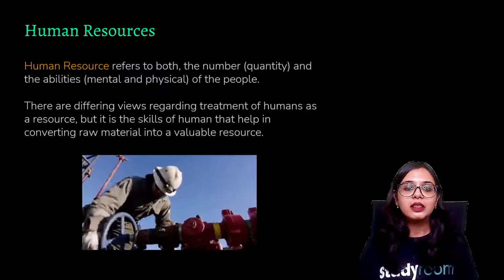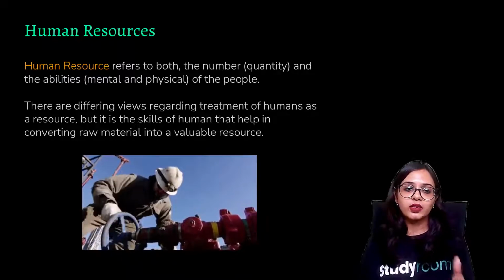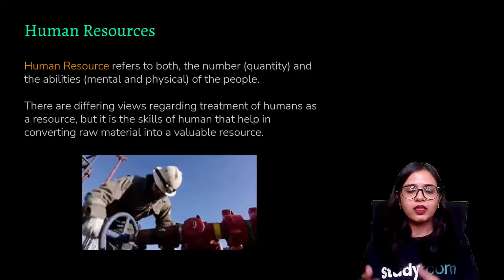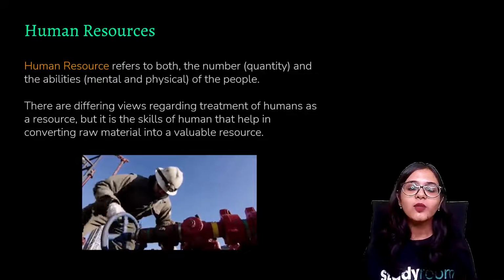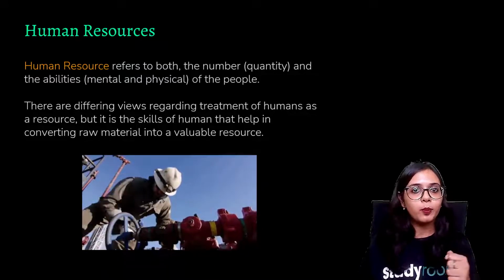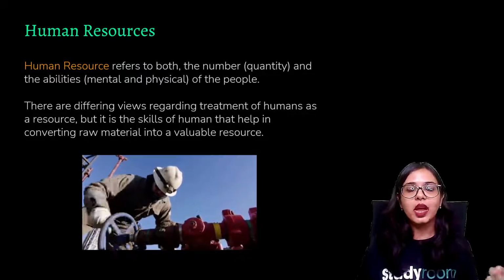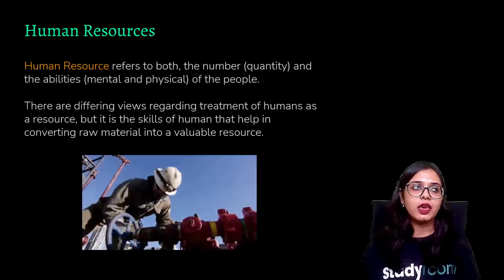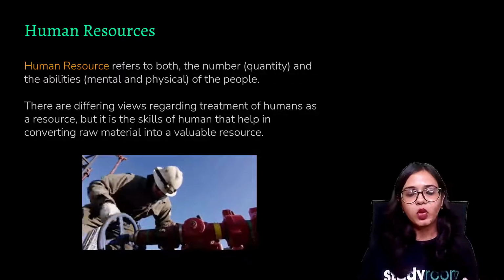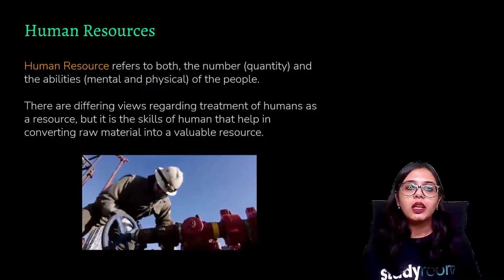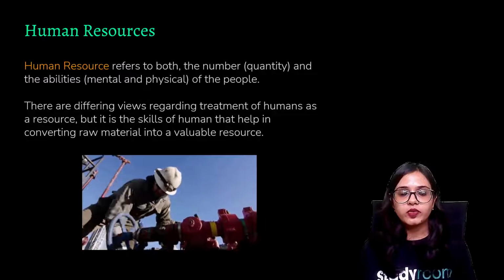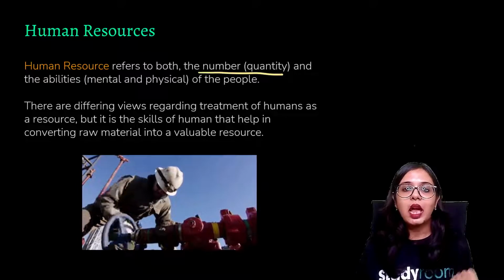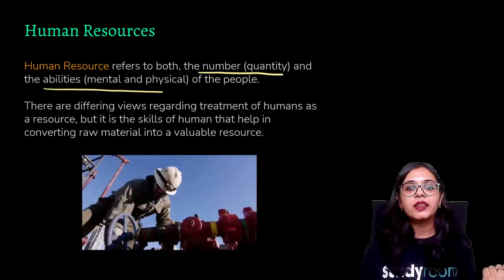In this picture you can see an industrial worker working in an industry. He's rotating a specific wheel that has a specific function. What I'm trying to say is that the kind of people, the number of people that you need in an industrial area or in different companies, also comes under human resources, because ultimately you're talking about people and the individual skill sets and abilities that those people have.